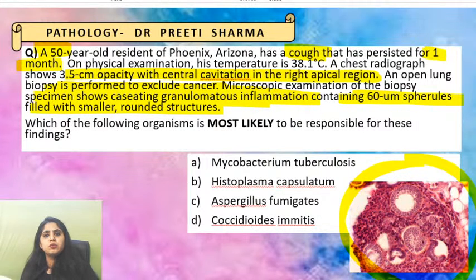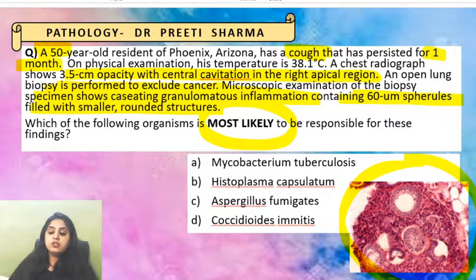So even if you don't know the photo they've given you, there are some 60 micrometer round structures, and inside them there are further round structures. Which of these is most likely? Do you remember seeing this picture anywhere with me under the microbiology part? We've discussed it in the plus courses in microbiology. So the answer to this is